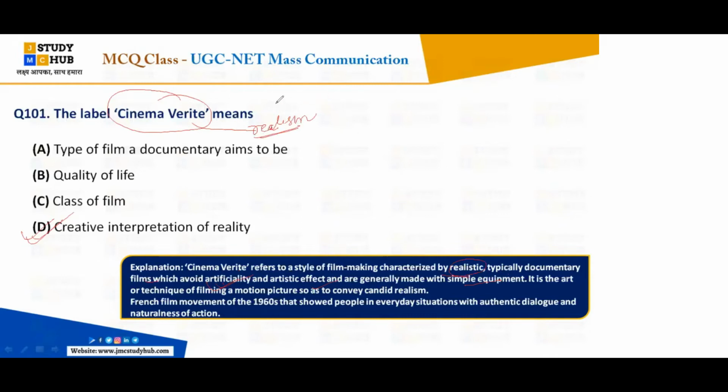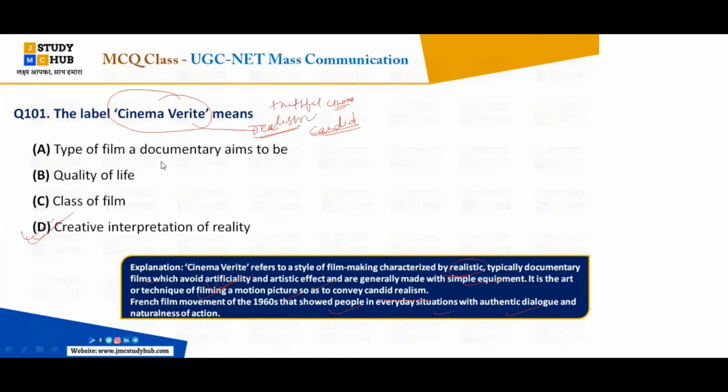Yes, truthful cinema, very good, truthful cinema, right, the candid realism you can say. So it is the art or technique of filming a motion picture so as to convey candid realism, and can also be understood as a French film movement of the 1960s that showed people in everyday situations with authentic dialogue and naturalness of action.